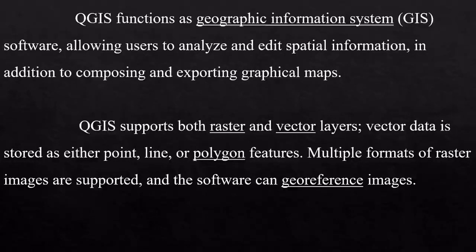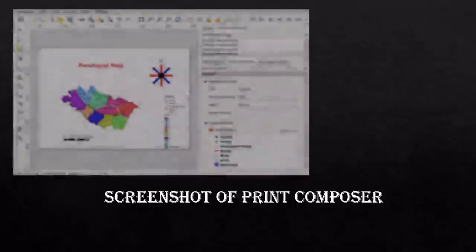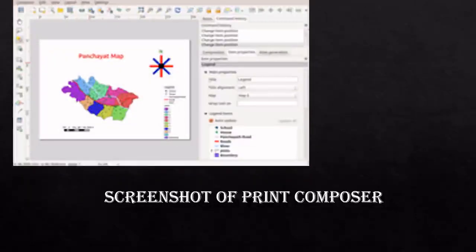Vector data is stored as either point, line or polygon features. See, all these in detail we have studied in our earlier classes. What is raster data, what is vector data, how these can be represented, what is point, line, polygon features, etc. Then multiple formats of raster images are supported and the software can geo-reference the images. Now you can see a screenshot of the print composer of QGIS. Okay, this one.